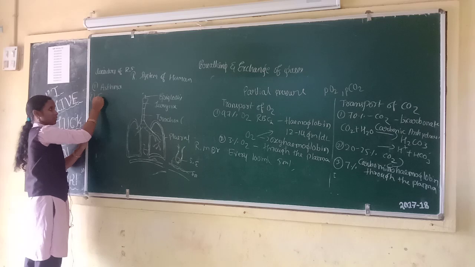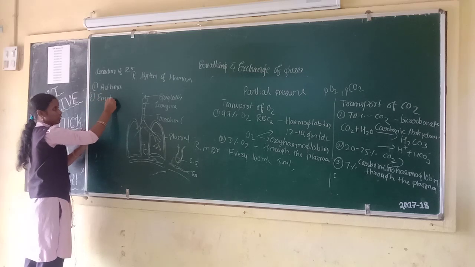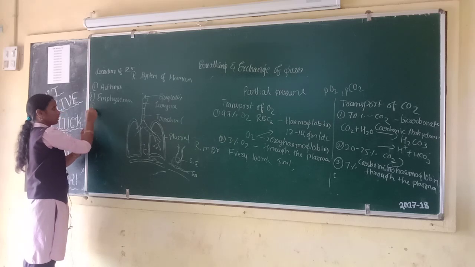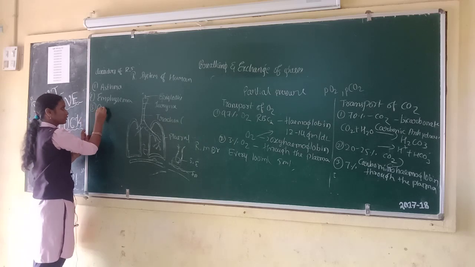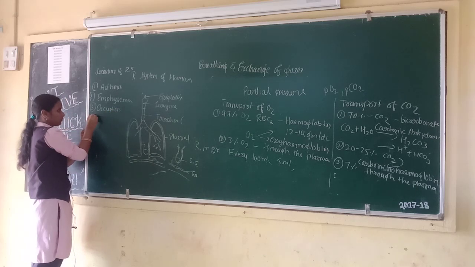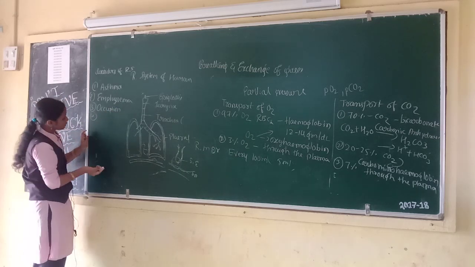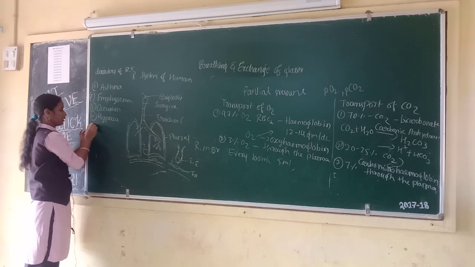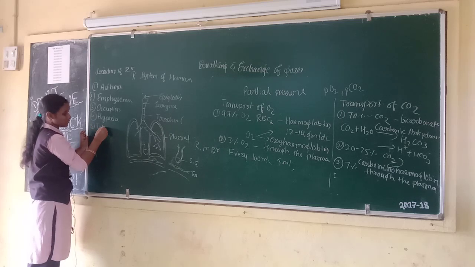Second one is emphysema. Third one is occupational disorders. Fourth one is hypoxia. And fifth one is tuberculosis.